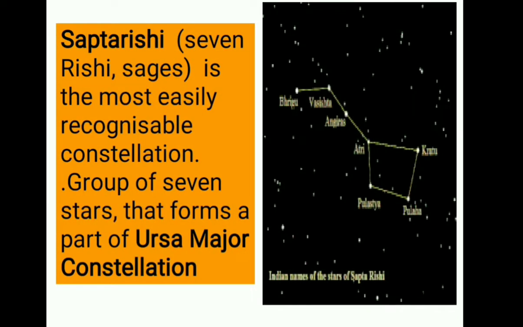And next one, Saptarishi. It is also one of the constellations. Sapta means 7, Rishi means sages. It is the most easily recognizable constellation. A group of 7 stars that forms a part of the Ursa Major constellation. Just observe this figure: 1, 2, 3, 4, 5, 6, 7. 7 big stars are connected with imaginary lines that create one pattern here. This is called the Saptarishi constellation, an easily recognizable constellation in the night sky.